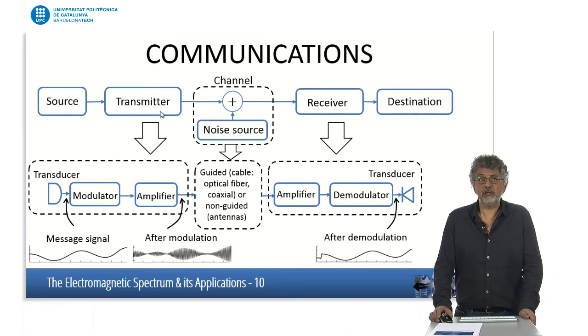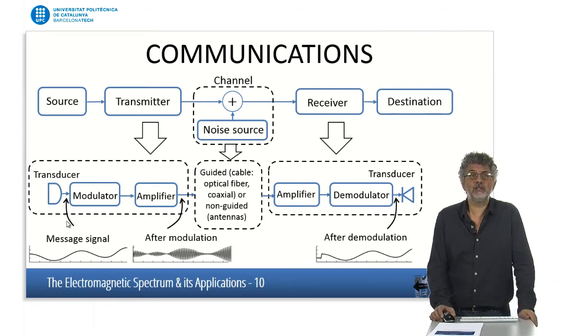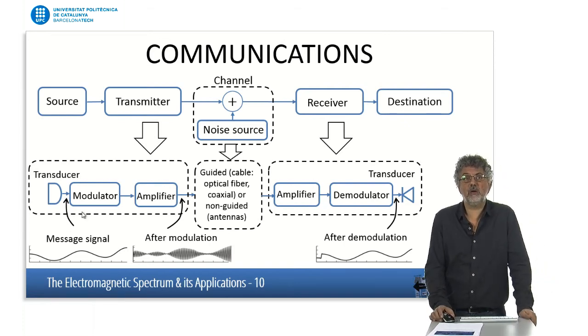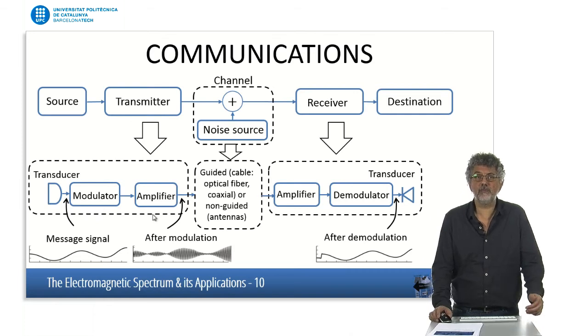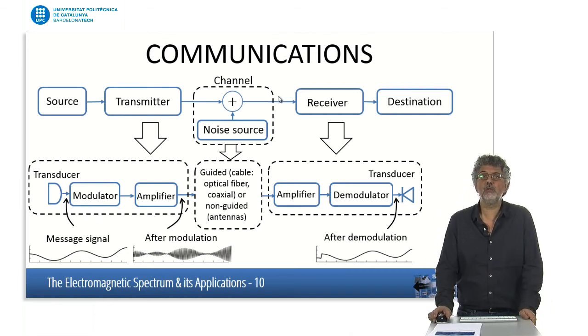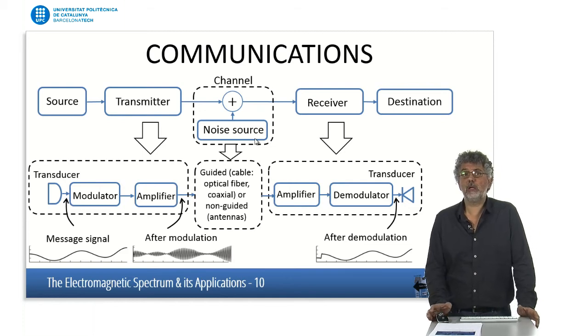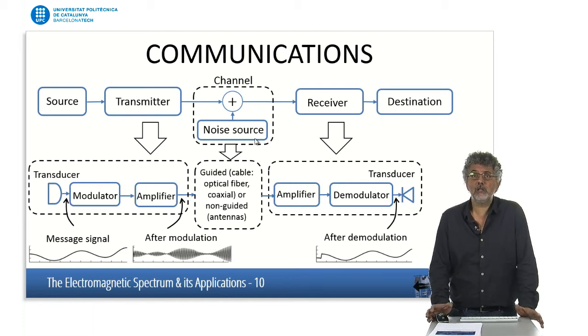We have a transmitter, and now of course with that transmitter we have to do several things. We have to take the signal coming out from the transducer, we usually have to modulate it, we have to amplify it, so we can send it into the channel. And what is the channel? Well, the channel is our propagation medium, which can have several forms.